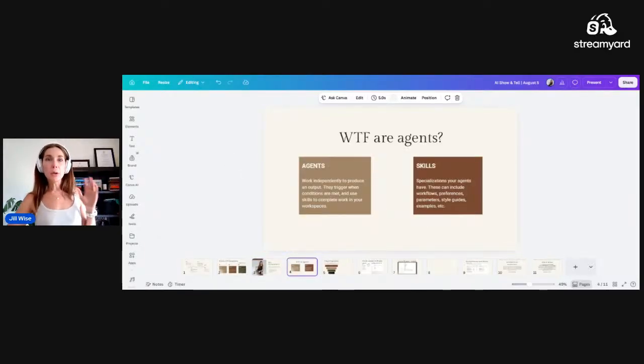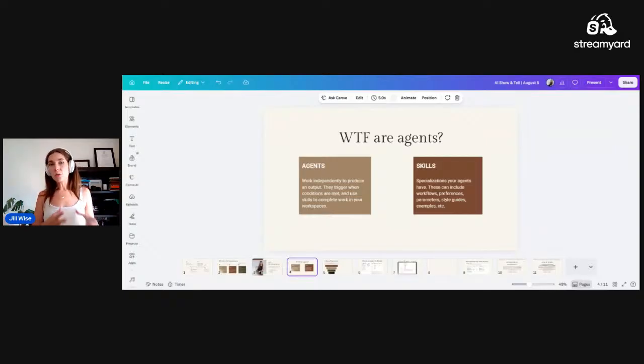So first, we need to know WTF are agents versus skills, because you have probably seen a lot of people talking online about how they have agents working for them. I talk about this often. And then you might have also seen people selling skills, especially Claude skills are all the rage right now. Skills are not agents. I need you to know that skills are not agents. If someone is selling you a skill pack, a skill file as an agent, that's not true. It's just not what it is.